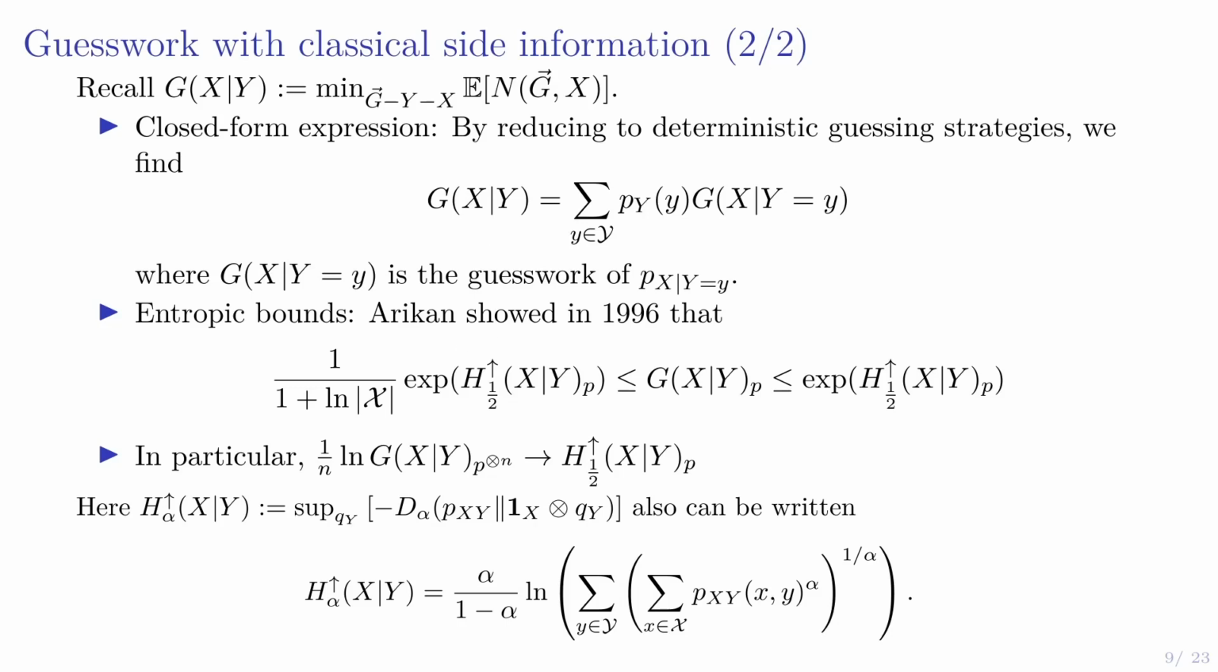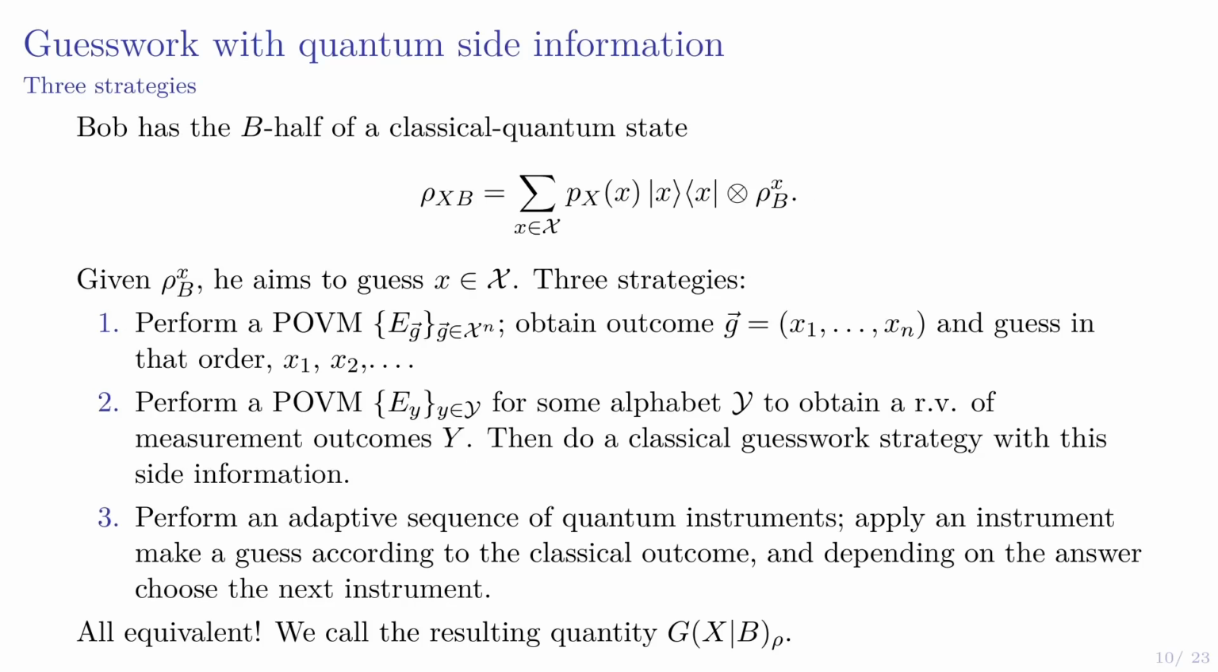And in 1996, Arikan established some nice entropic bounds on this quantity in terms of this one-over-two conditional entropy, up arrow. So the up arrow refers to it's related to the Renyi divergence, but you maximize over part of the second slot. And it's also got a nice closed form expression, so you don't have to worry about the max. And from these two bounds, you can get that the regularized guesswork here converges to just this entropy you see on the right.